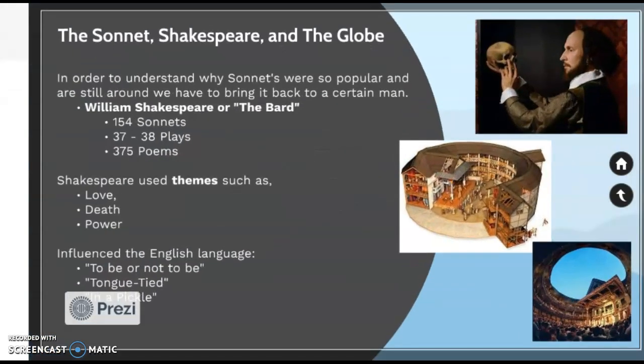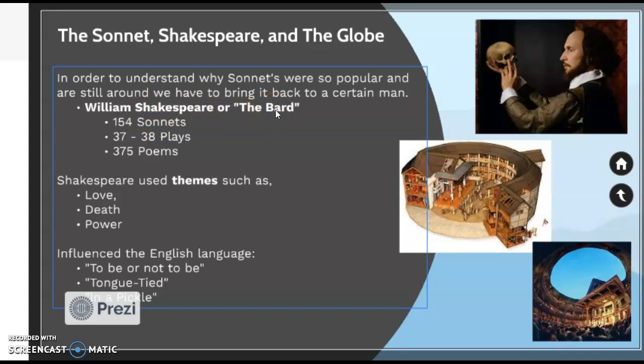All right, so moving forward a little bit more in time. That was the 13th century. Now we're moving more towards the 16th century, so 300 years later. The sonnet has been invented. It's hanging around Europe a little bit, and now it's moving to England. So it went essentially from Italy to England. And in England is where it became popularized by a man named William Shakespeare, or the Bard.